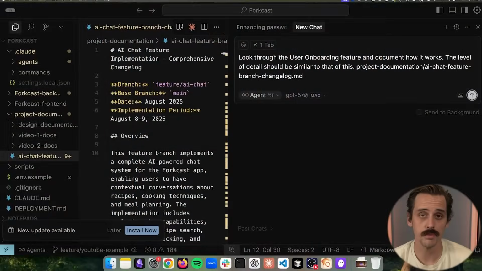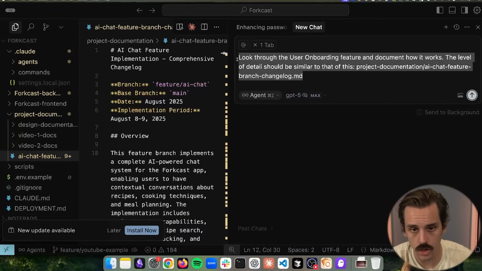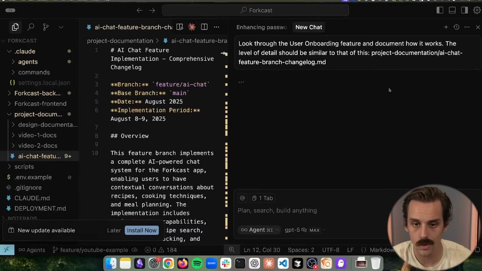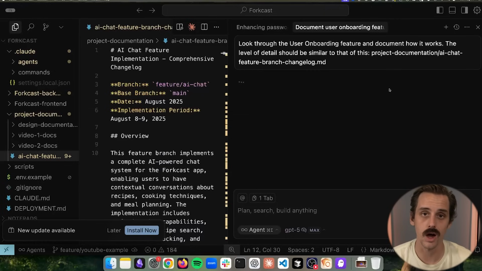So this one has a simple mode and an advanced mode that you can implement. If you're in a tool like Cursor, you can simply come through here and give it that instruction. So you can say, look through the user onboarding feature and document how it works. The level of detail should be similar to that found in this file where I had already done it with Claude Code. And I can say go. And now it's going to go out and build the feature documentation around that onboarding feature.